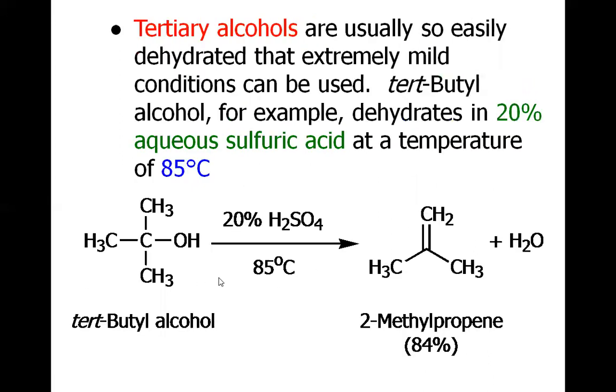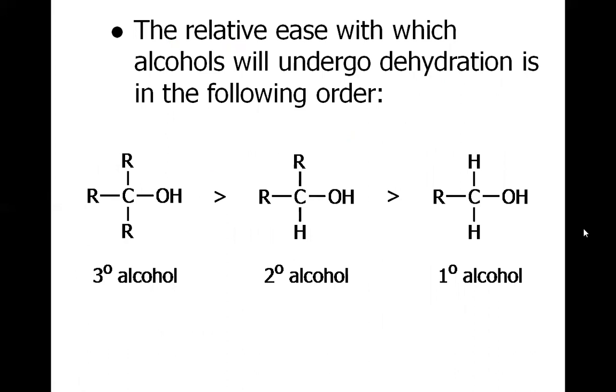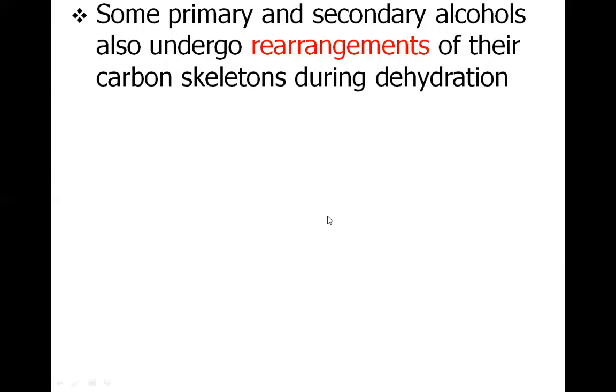For the tertiary alcohol, it's easiest to make the alkene. This OH and the adjacent carbon's hydrogen are removed to give the carbon-carbon double bond. The relative ease with which alcohols undergo dehydration is in the following order. The tertiary alcohol is first, the easiest substrate to afford the alkene after dehydration, followed by the secondary alcohol, which is followed by the primary alcohol.